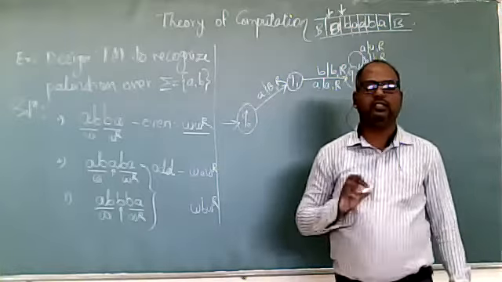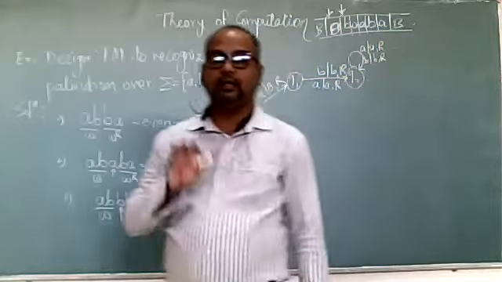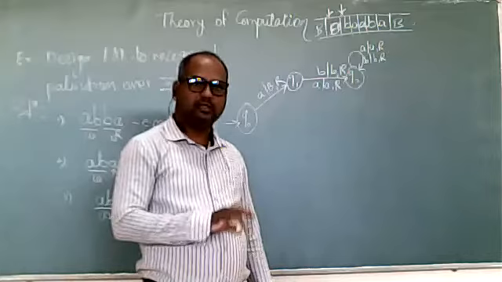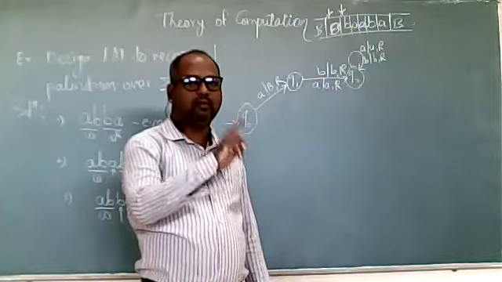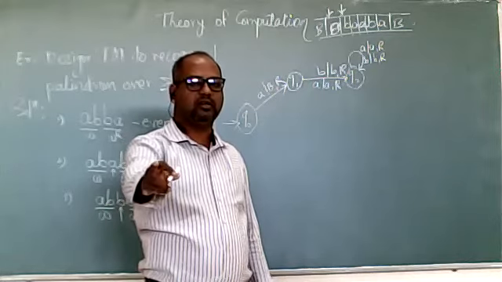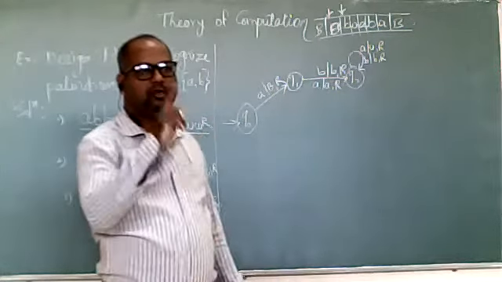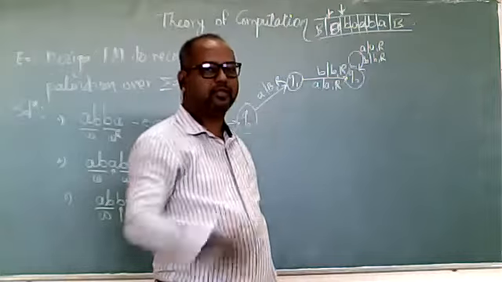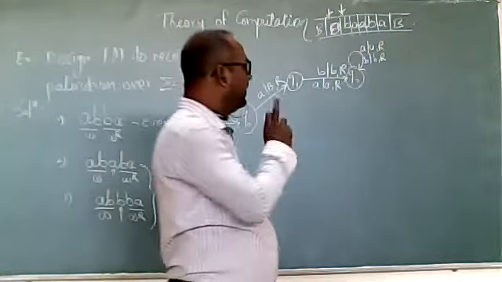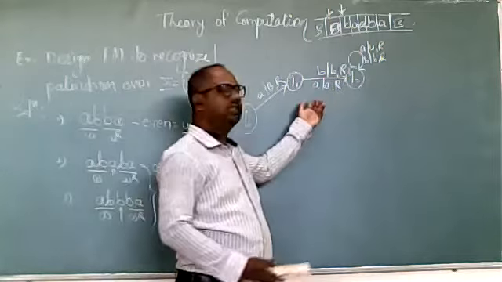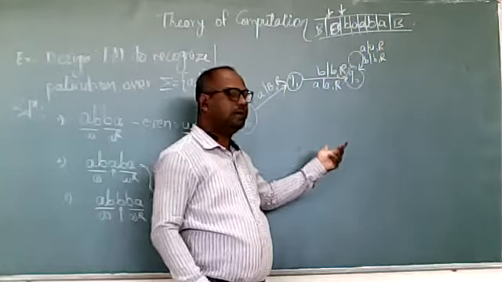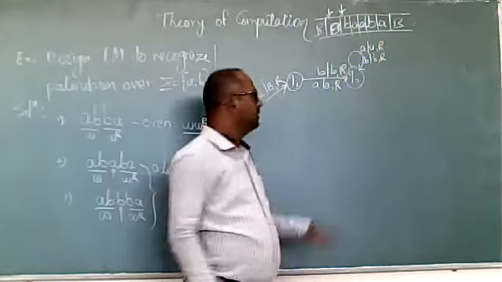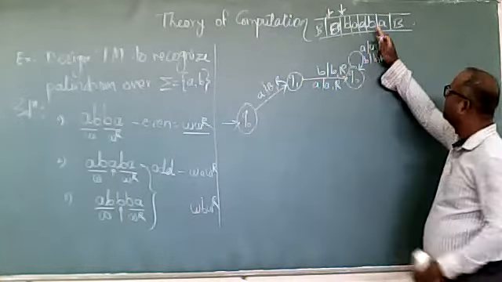As I said, a Turing machine is a deterministic finite automata. Means what? For a single input, there will always be a single state to go to. So that is the rule. For the same input, we cannot have two different transitions. That problem will be created if we are writing this self loop at the Q1. That we will see. But for the time being, you just remember, we create one more extra state for this. So here Q2, we are skipping everything.